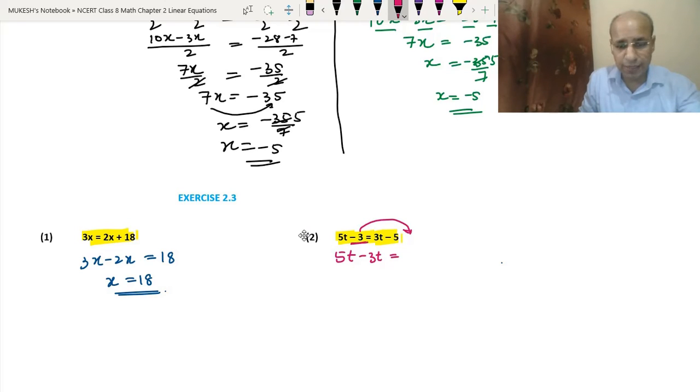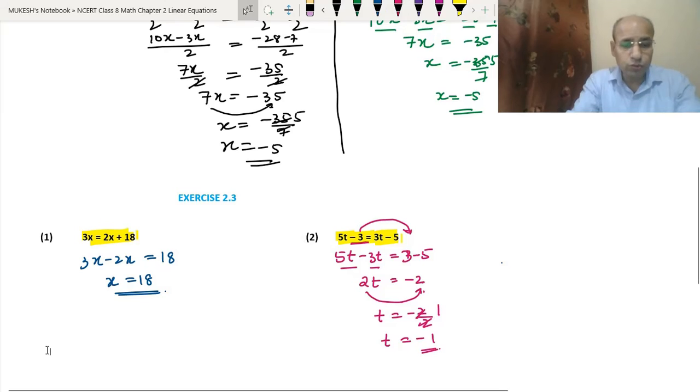Since it is negative here, it will become positive. So 3 minus 5, and 5t minus 3t becomes 2t because 5 minus 3 is 2, and 3 minus 5 is minus 2. Okay. So now we will take 2 to the other side, so it will divide. So t equals minus 2 upon 2. So 2 and 2 divided is 1. So we got the answer t equals minus 1.